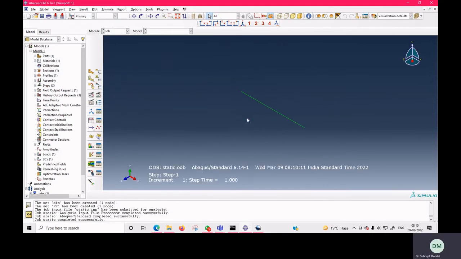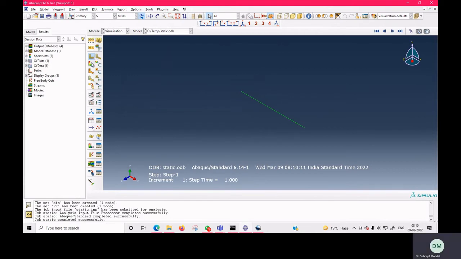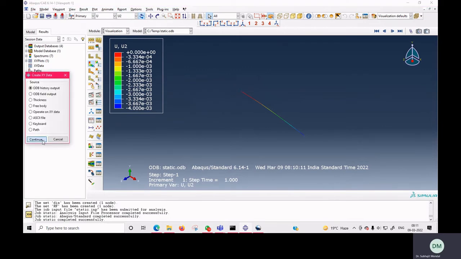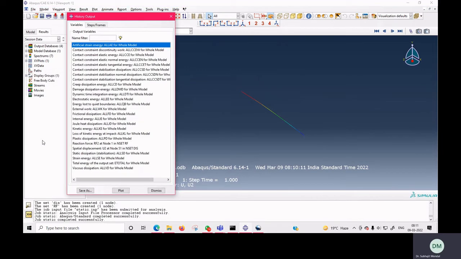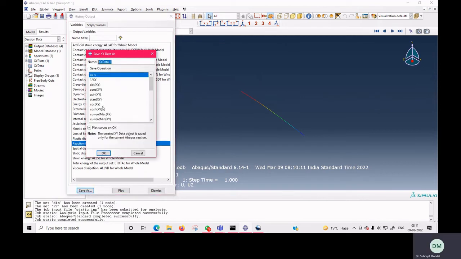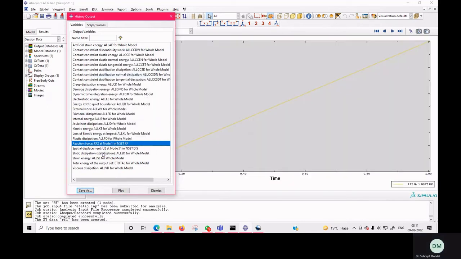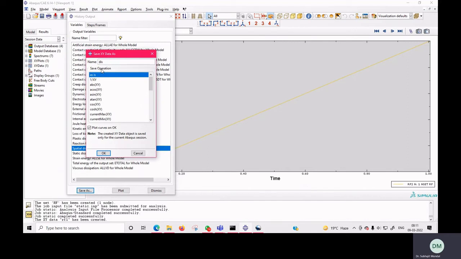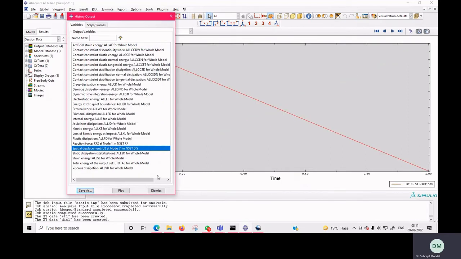Now the job is completed. Here we can see how much displacement there is, U2, that is 4 to the minus 4 mm. Now here you have to click on create XY data, and then ODB history output. Then in RF you will write RF1, because this is our first static analysis, and then displacement, that we will write as displacement 1.